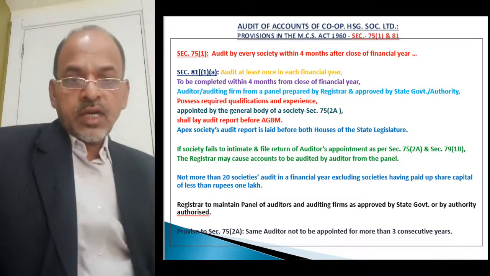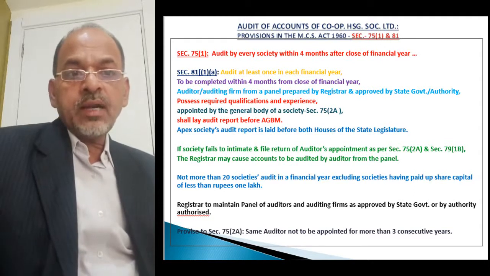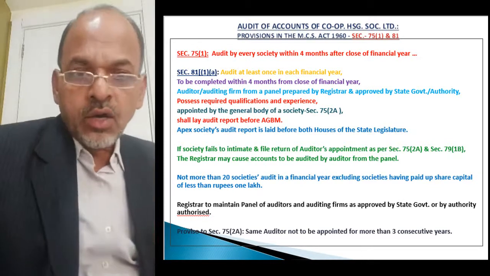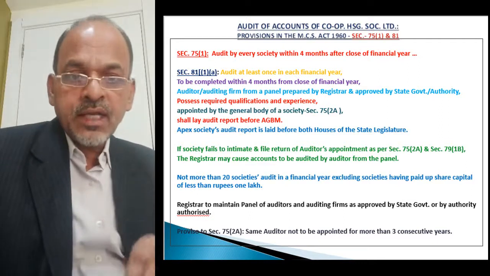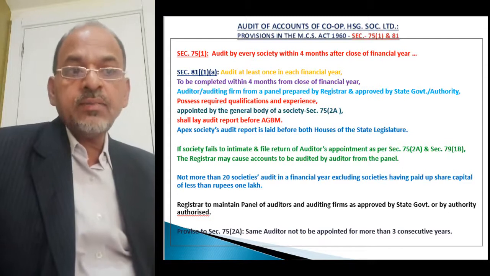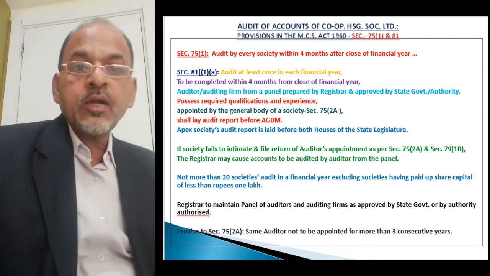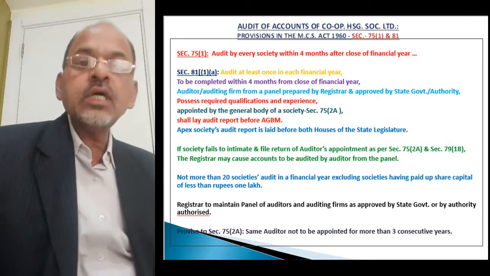Then this auditor or auditing firm is required to be appointed by the general body of the society. Generally the auditor or auditing firm is appointed in the annual general body meeting, and there is a provision under section 75 2A regarding appointment of auditor in the annual general body meeting of the society.